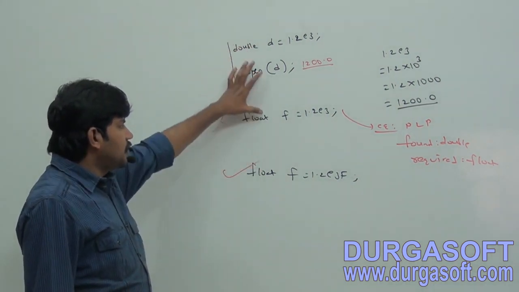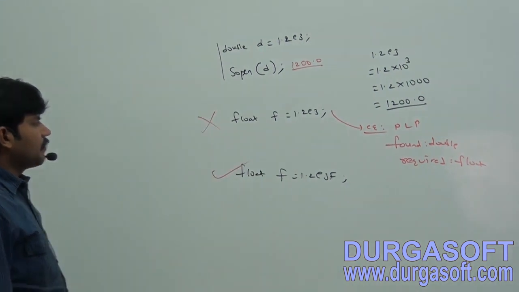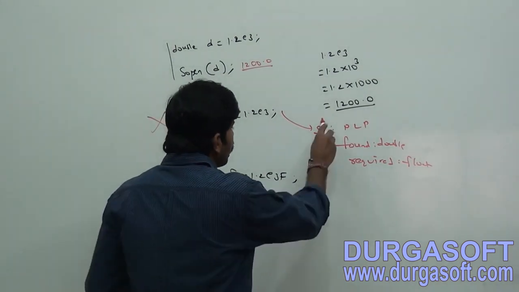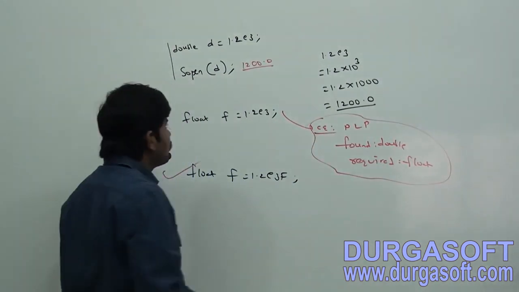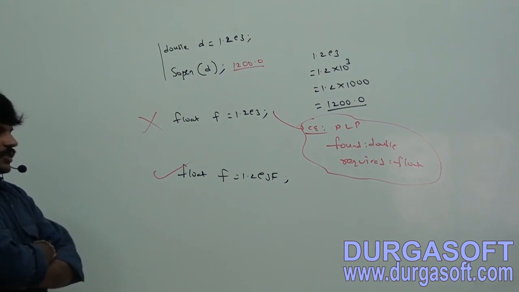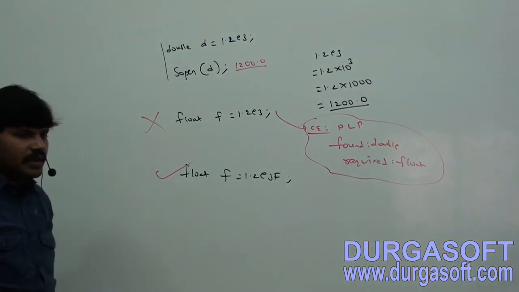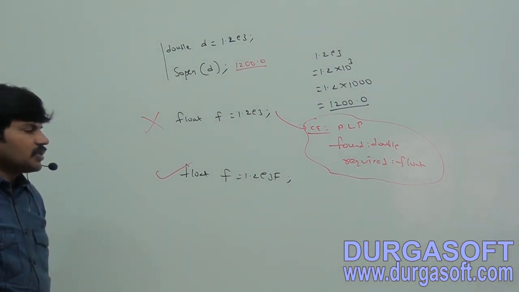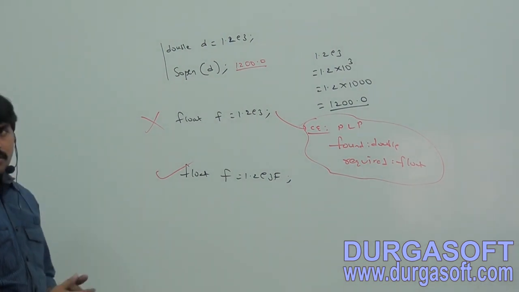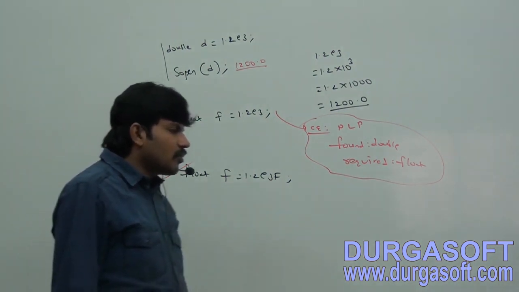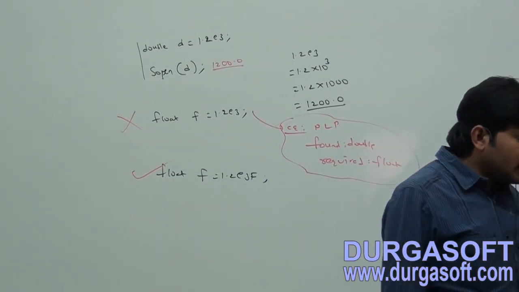So take this one example. Double d is equal to 1.2 E3, value SOP of d, 1200.0. Next, float f is equal to 1.2 E3, compile error, possible loss of precision, found double, required float. Next, float f is equal to 1.2 E3 f.